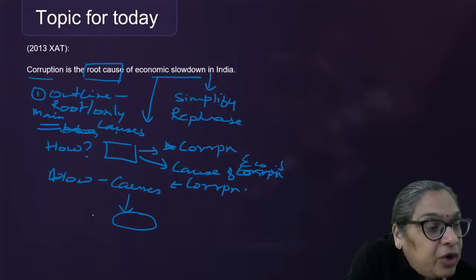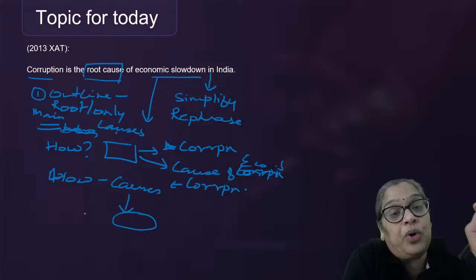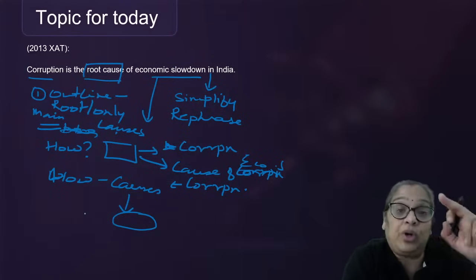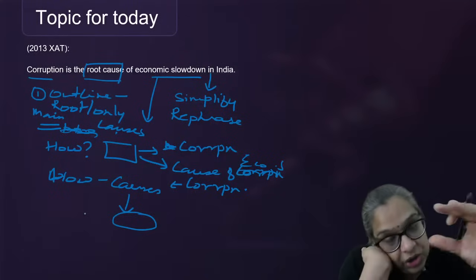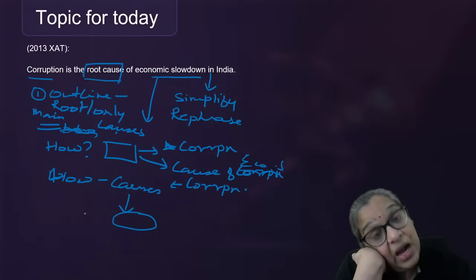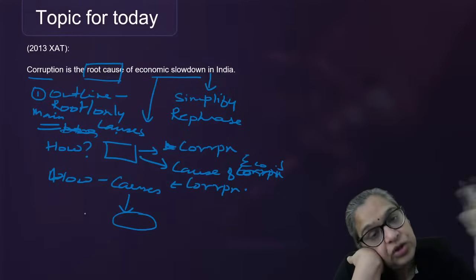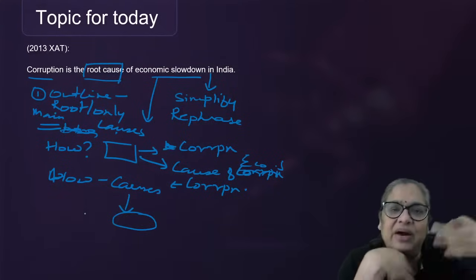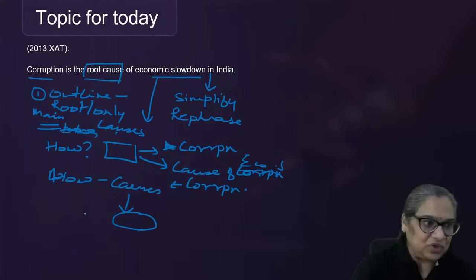Right? Intro, effect, impact, examples. All right. So, but your intro, what are you going to write? Whether corruption is a cause of economic slowdown along with others, or there are other causes. So, you can sum up all the causes in your intro and say corruption is one of them. How is it one of them? Paragraph 2. Paragraph 3 also you can continue. What it does. And then you sum up. All right.